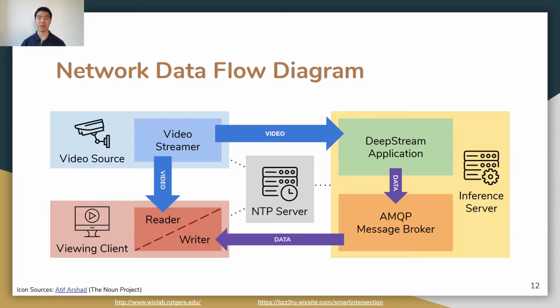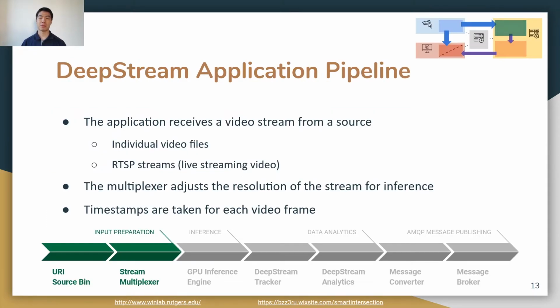The major components that we developed during our internship were the DeepStream application and the multi-threaded reader-writer implementation of our viewing client. Let's talk about the DeepStream application. The data pipeline we constructed is made up of various elements. A source bin decodes all video sources and feeds them into a stream multiplexer, which adjusts the resolution of the video to match the resolution used for inference. As videos arrive at the multiplexer, system timestamps are taken for synchronization client-side.